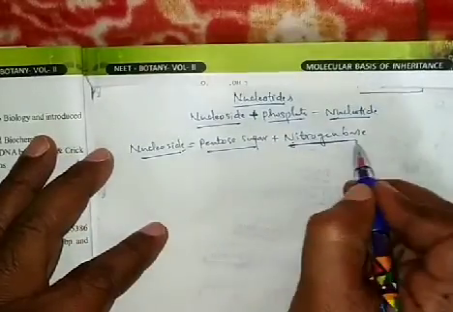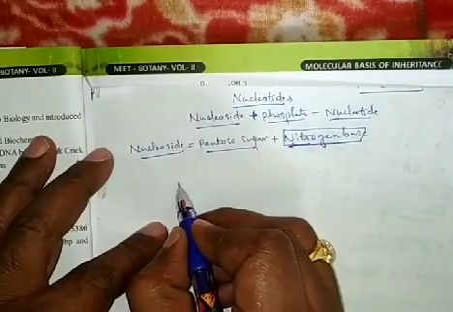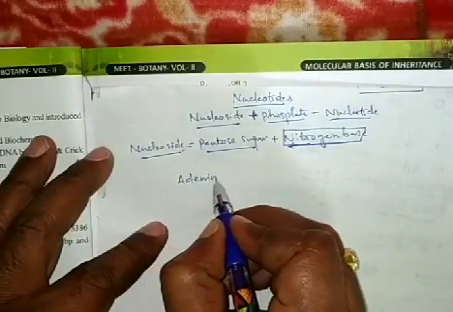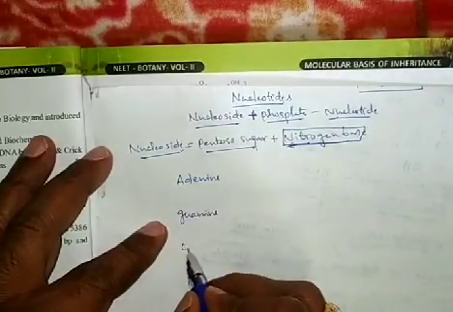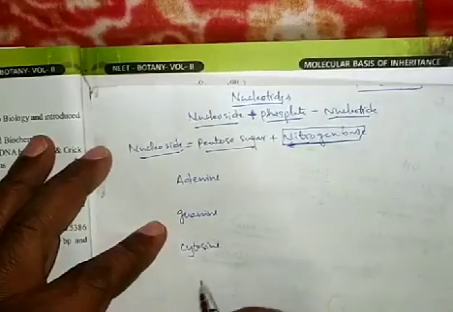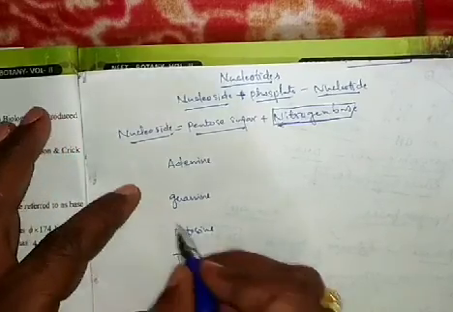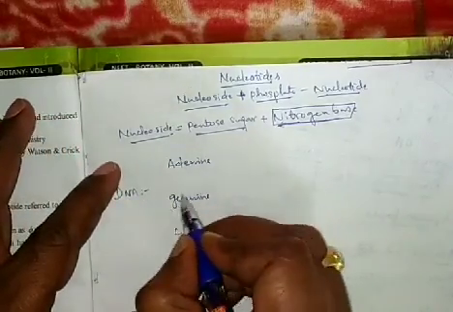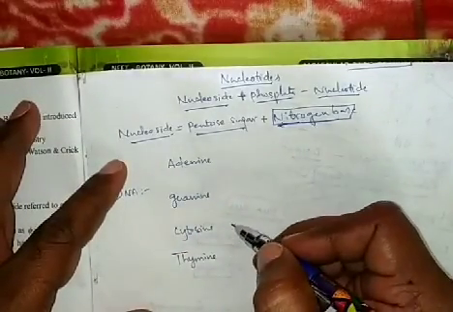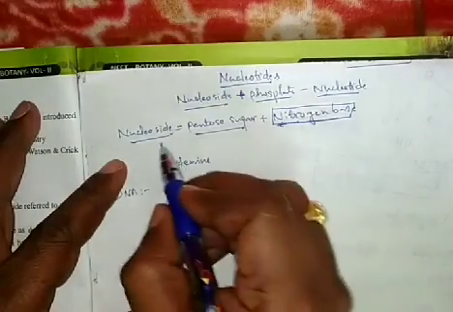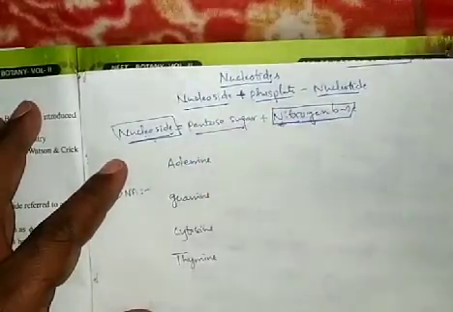How many types of nitrogen bases are there? Different nitrogen bases are there. So what are those nitrogen bases? Adenine, guanine, cytosine, thymine. These are the nitrogen bases present in the DNA. With these nitrogen bases, there are four types of nucleosides, and with these four types, nucleotides are formed.